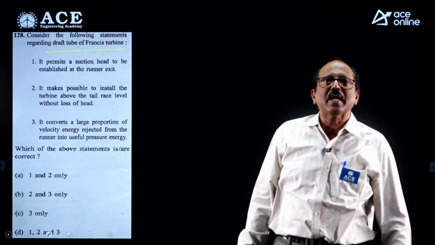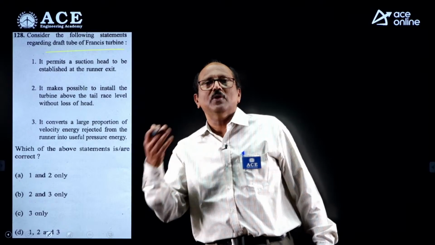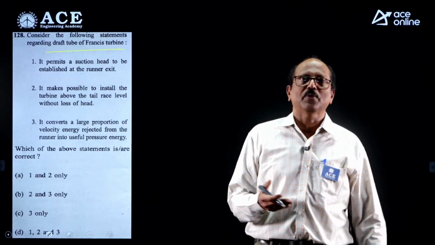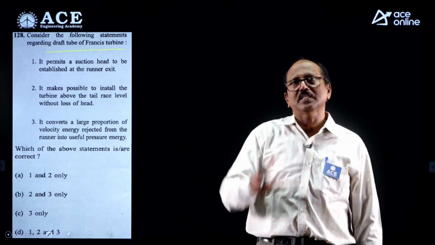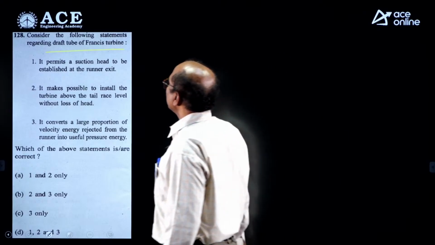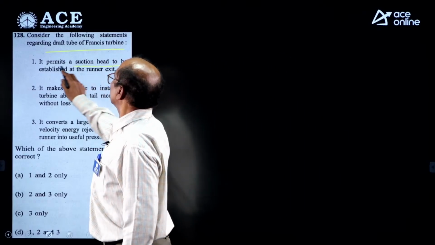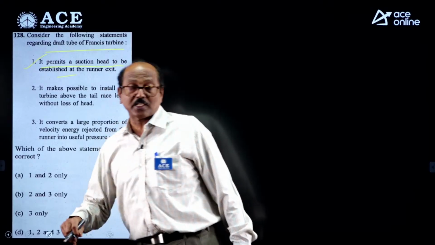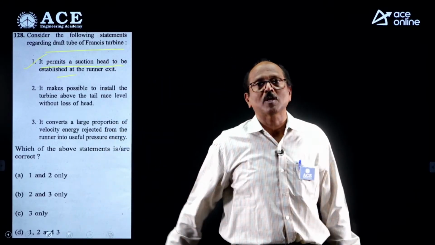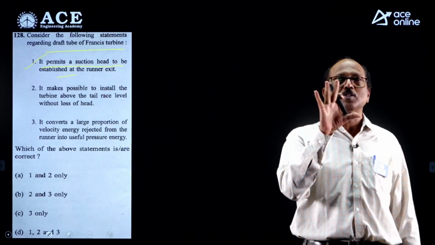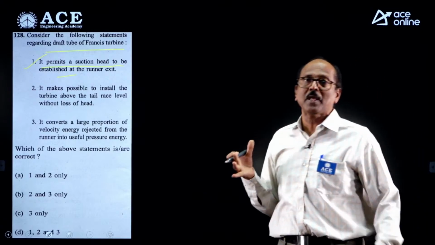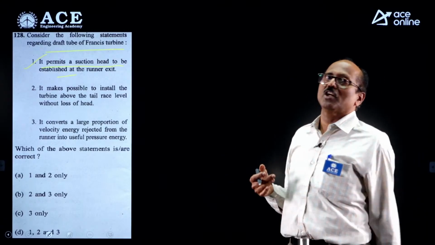So effective head increased. So effectiveness, efficiency improved. Okay. So gross head increased. So that way it permits suction head to establish at the runner. Yes. Exit of the reaction turbine can be below atmosphere. So suction pressure possible at exit of the reaction turbine, nothing but inlet of the draft tube.